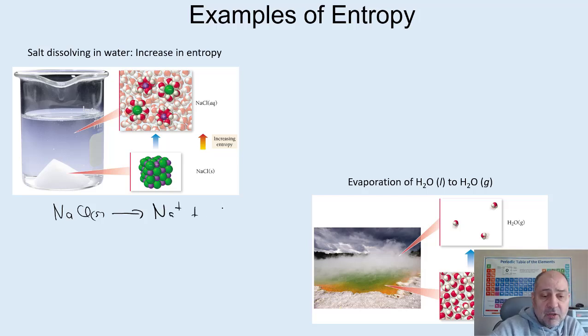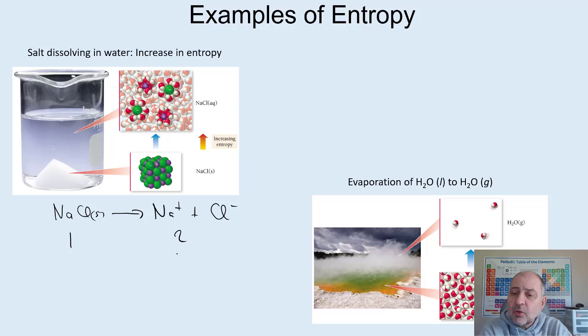That's a dispersal of energetic states or particles, right? So we go from 1 particle to 2. That's an increase in entropy. You can just do that for any reaction. You count the molecules on the left and the molecules on the right, and if that number goes up, you have a positive entropy. If that number goes down, you have a negative entropy. So that's one way to look at it.